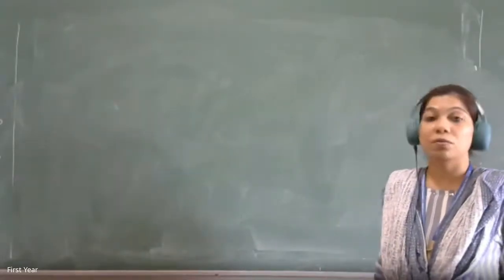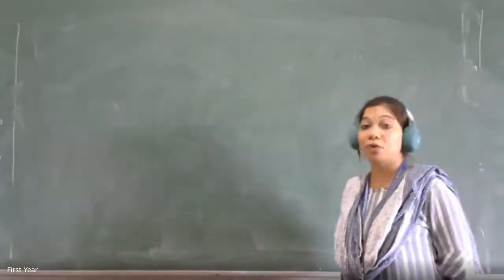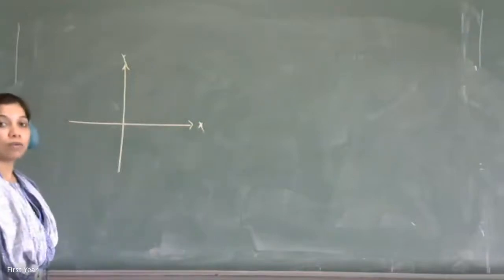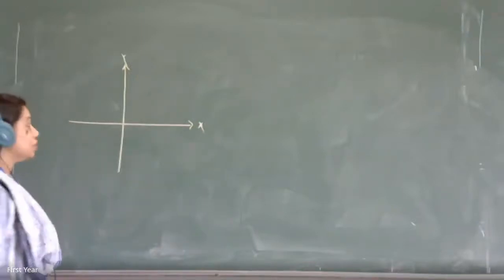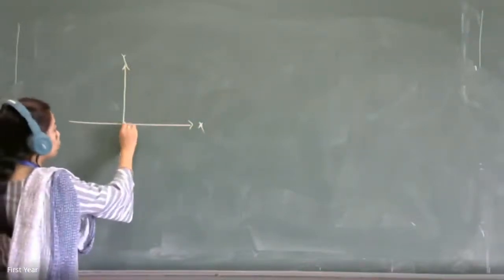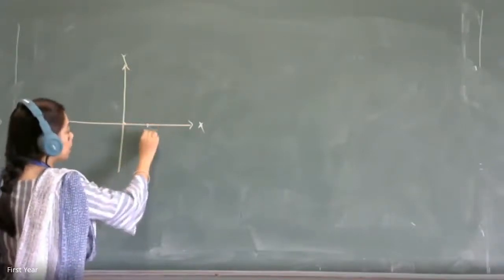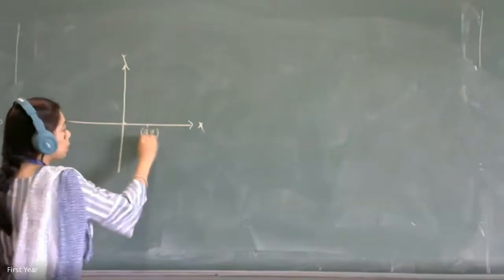Then how do we go about it? So let us just try to draw this first. This is your y-axis. This is your x-axis. Now try to draw the circle which is touching the y-axis at origin. So here the circle should be touching, and the center of the circle is on the x-axis.